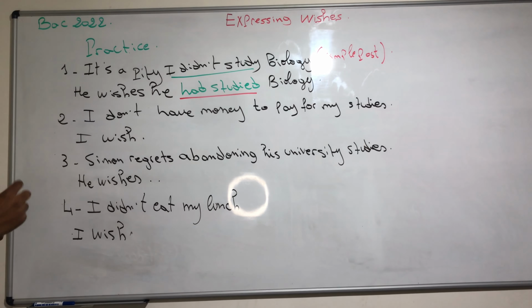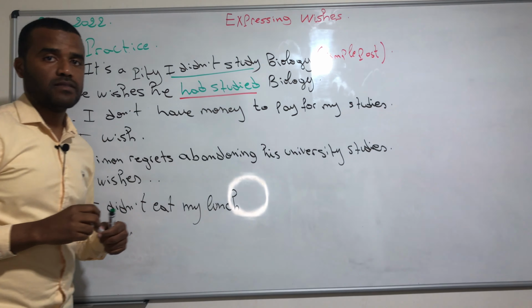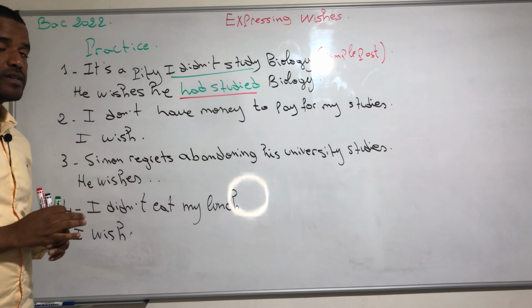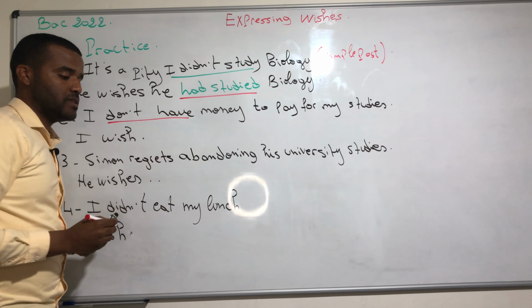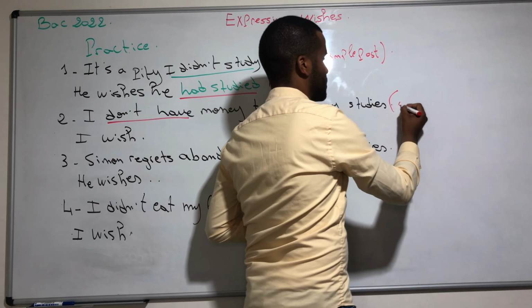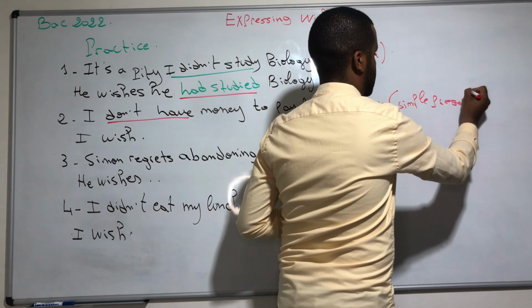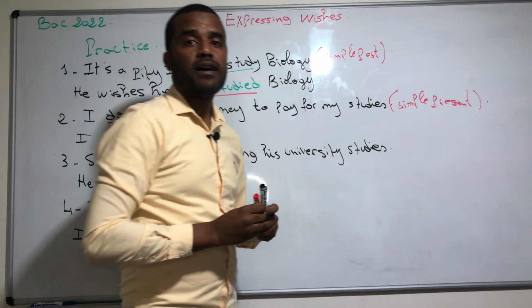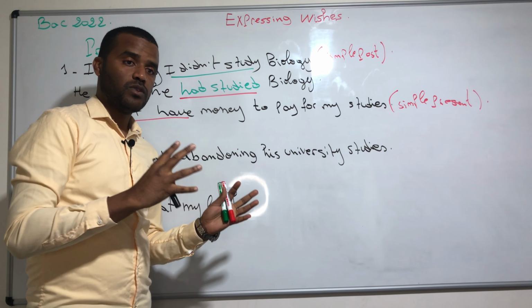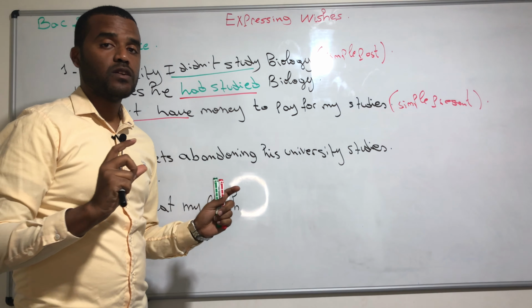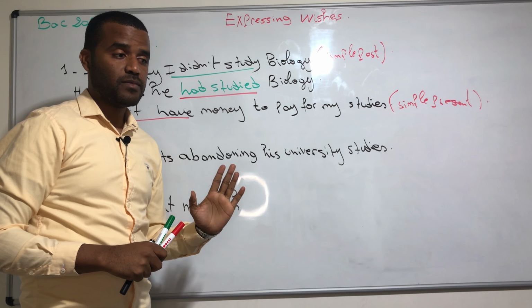So the second sentence we have is, I don't have money to pay for my studies. When you read this sentence, we say "I don't have," which means it's a sentence in the simple present. Then it is a present wish, and when we have a present wish, we are going to use wish plus the simple past of the verbs. This means you are going to conjugate verbs after the wish in the simple past.